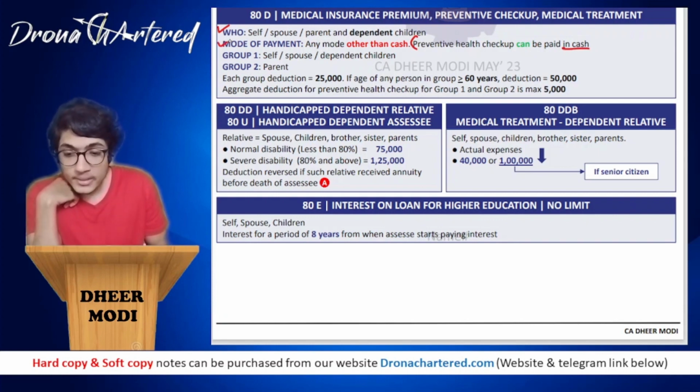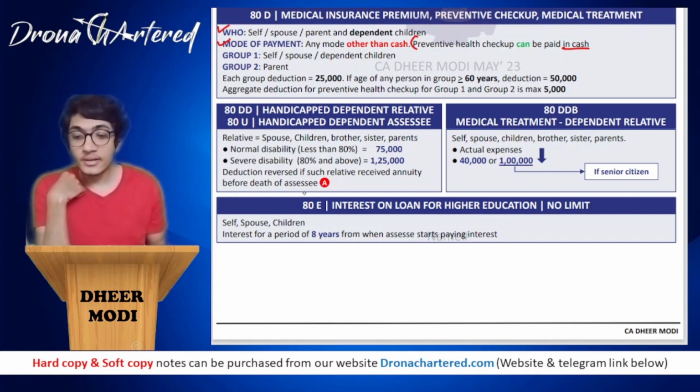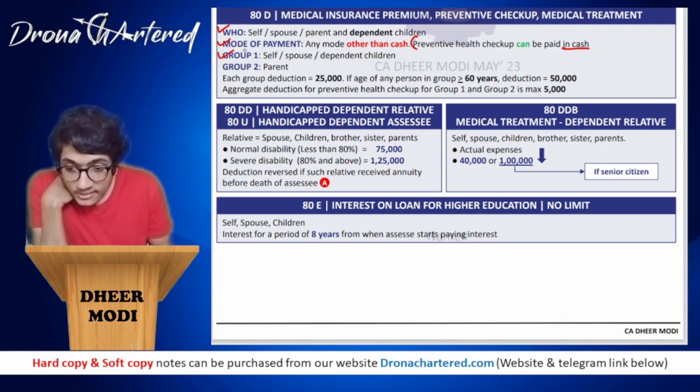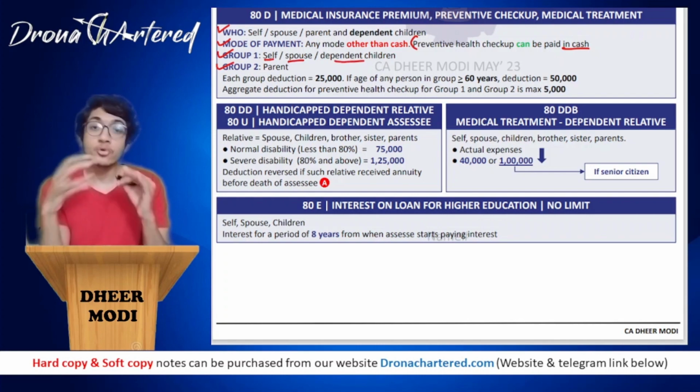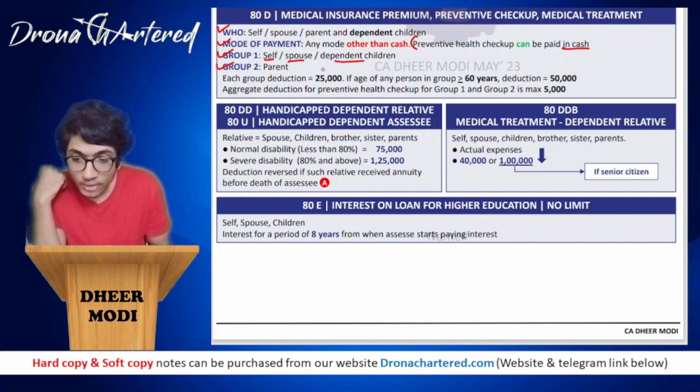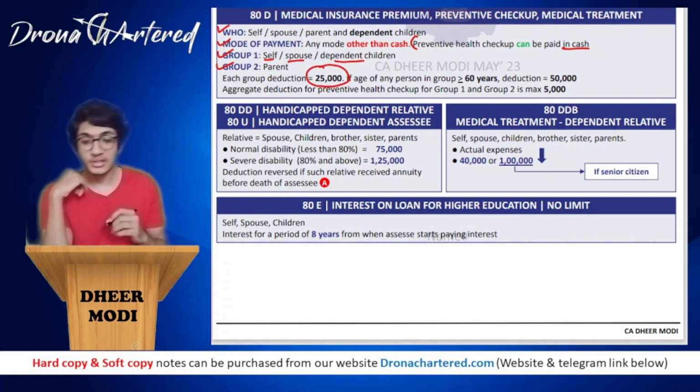So now this is a little complicated section. To make it easier, I have divided the people into two groups. The first group is you, your spouse, and your dependent children. This is your group one, and your second group is of your parents. Usually each group gets a deduction of rupees 25,000. That is your deduction that is available.